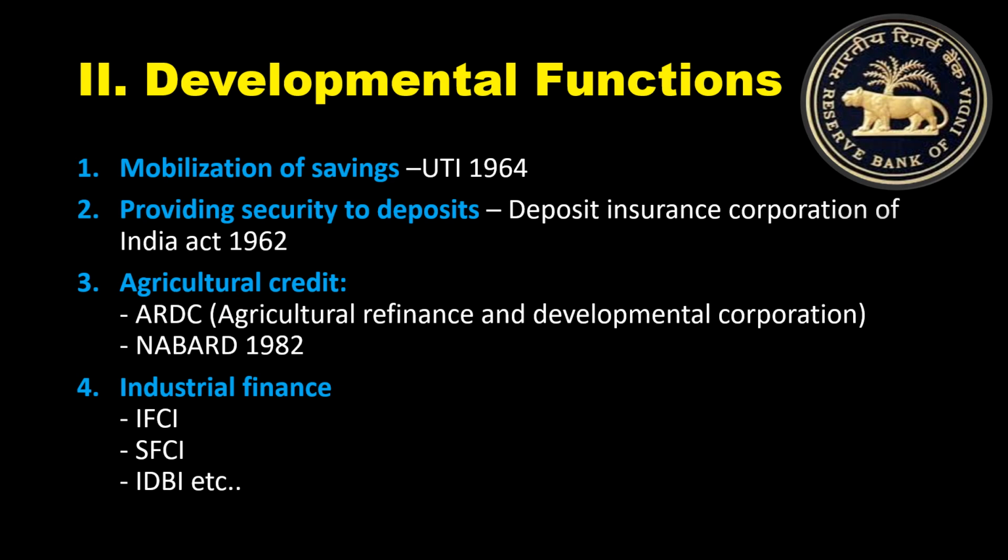Third point, agricultural credit. That means providing financial assistance for the development of the agricultural area. So we have ARDC, Agricultural Refinance and Development Corporation. We have NABARD, National Bank for Agriculture and Rural Development. So we have different agents working for RBI just for the development of the agricultural sector.